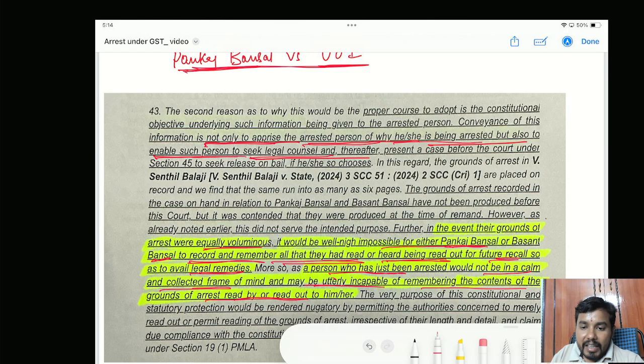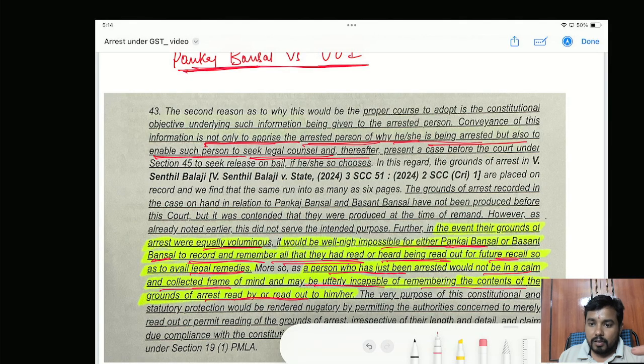Now they have also given the reasons for why it should not be read out. Because you are reading it out before the arrested person, he may be incapable of recollecting all those things. Okay.